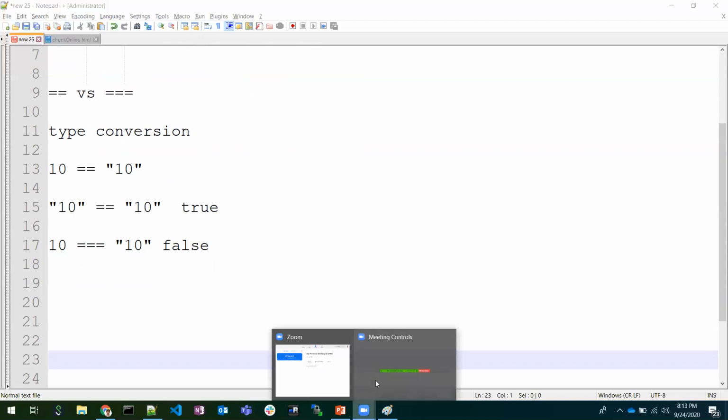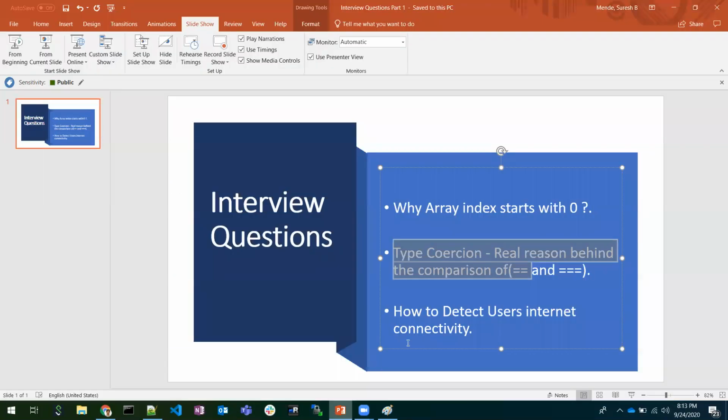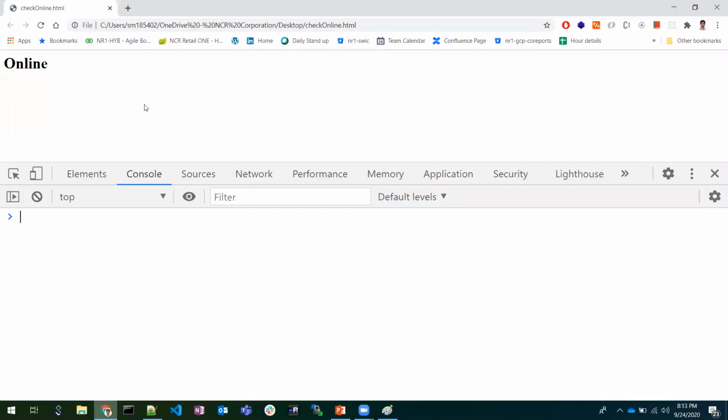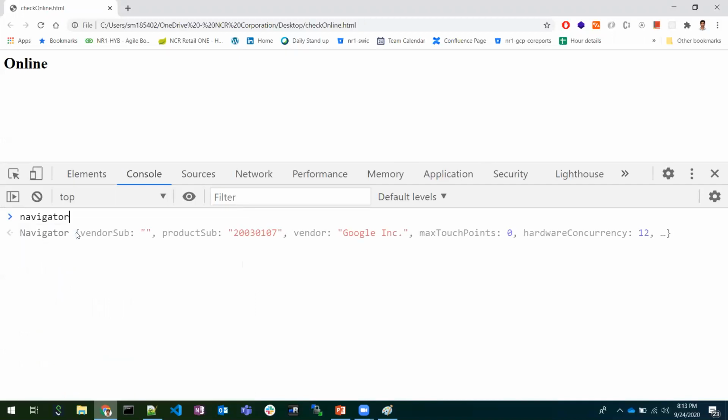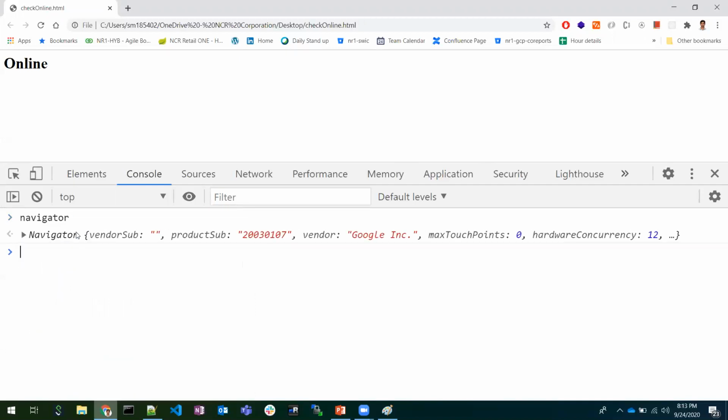Hope you understand this, and I will go to the next question: how to detect the user's internet connectivity. Here I have opened the Chrome developer tools. How do we check whether the user is online or not, whether he has internet connectivity or not? We have an object called navigator. This is a browser window object which gives information about the browser.